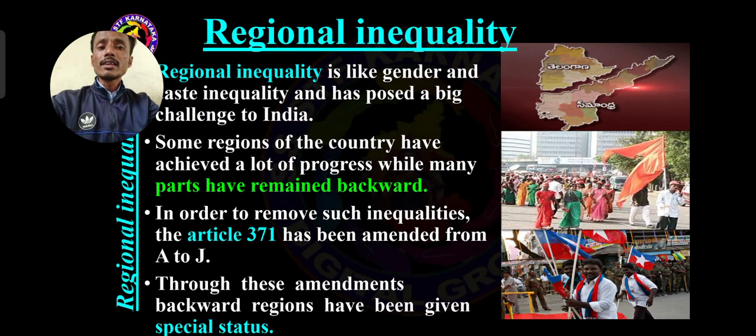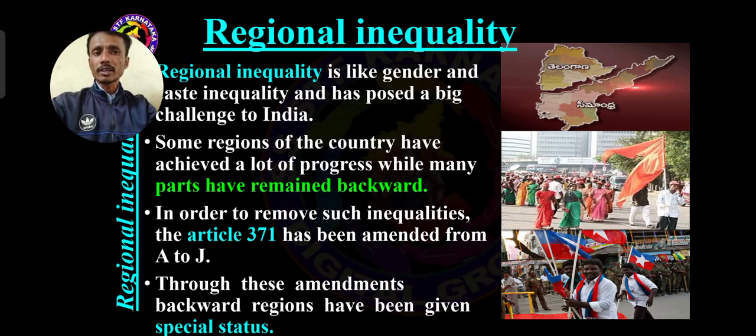Hence, through these amendments, backward regions have been given special status through Articles 371A to J. Most of the backward regions received special importance.